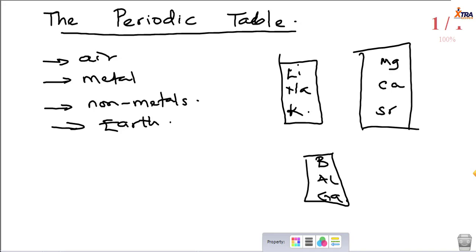So Joseph Proust also contributed his quota to the study of the periodic table, and he said that every element in the periodic table is made of a whole number of hydrogen atoms. It is important to note that what an atom meant in the time of Joseph Proust is different from what we mean by atoms today. What an atom meant then was a unit mass of a substance. So Joseph Proust said that carbon, for example, has 12 atoms of hydrogen. That was what an atom meant then: every unit mass of a substance is called an atom.